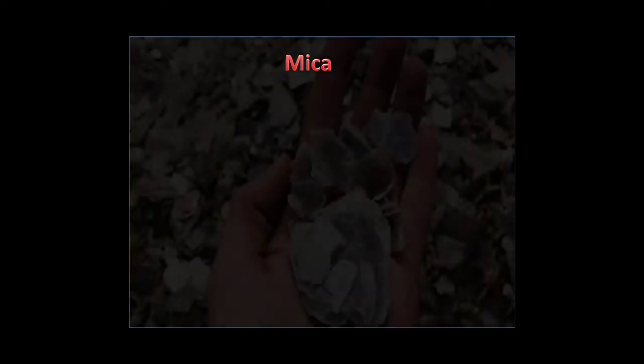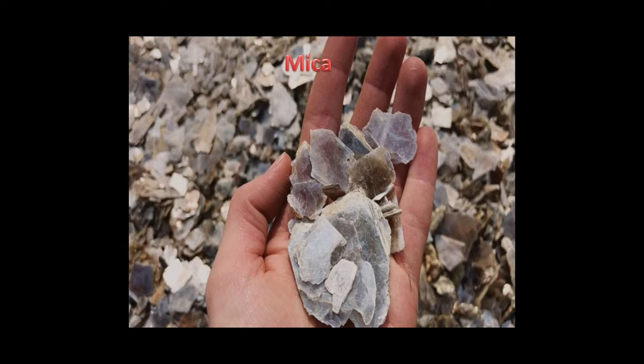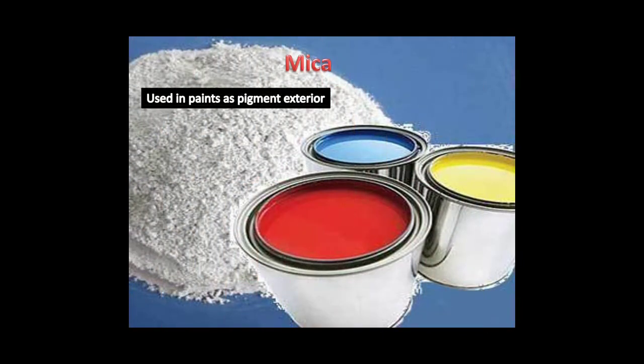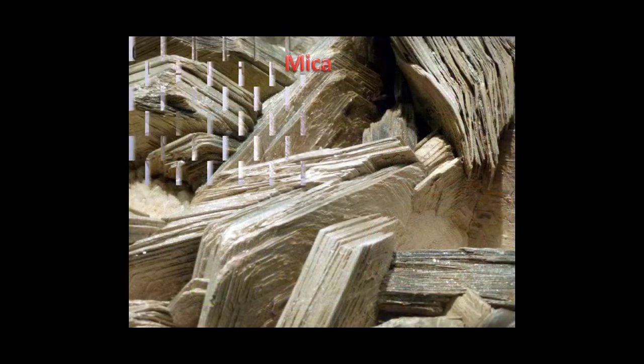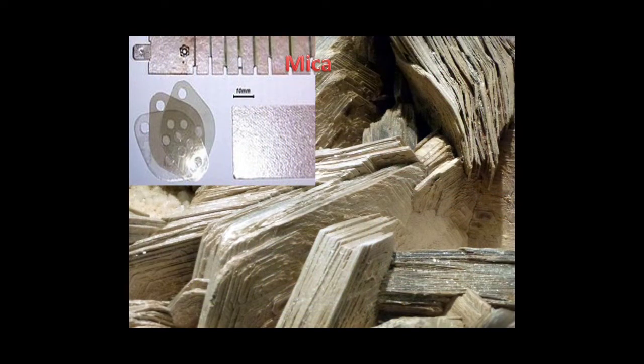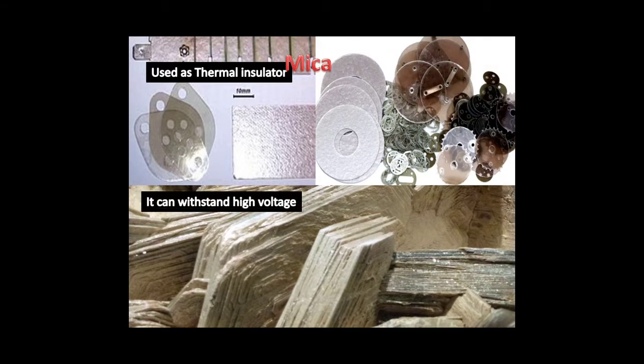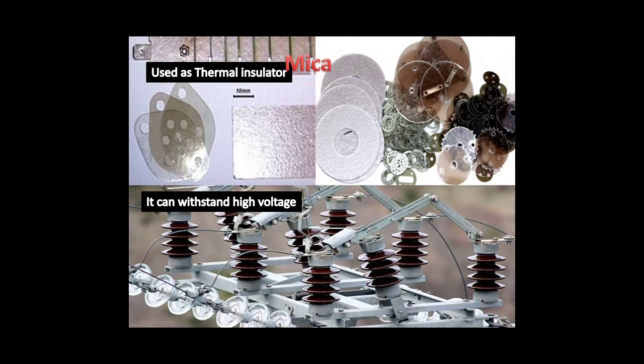Let's understand some of the uses of mica, which is a non-metallic mineral. Mica is used in paints as pigment exterior and also helps to brighten the tone of colored pigment. It is a superior insulator. So in the electrical industry, it is used as thermal insulator. And in electronic instrument, it is used as electrical insulator. It can withstand high voltage.